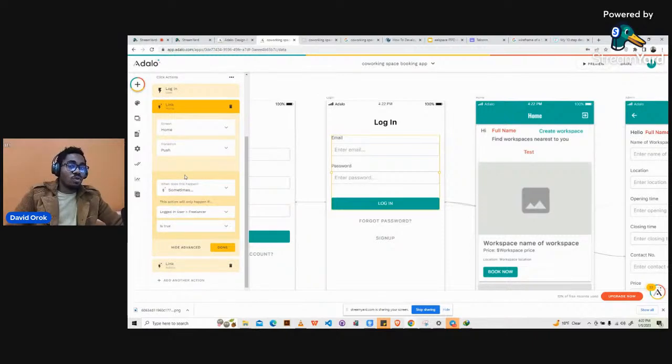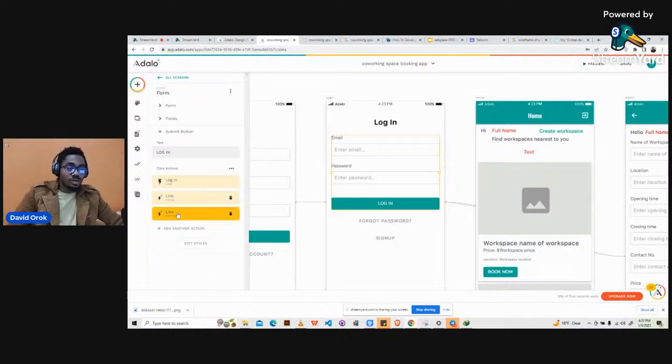And this doesn't happen always. This happens sometimes. Now we have two options here: there's always and there's sometimes. So if you're creating for just one category of users, you can use always, all the time. So anytime someone logs in, the person goes to just one specific home screen. But in this case, we just want them to go to different screens. So we have to go ahead and create this logic here, right? So sometimes, when the logged in user being the freelancer is true, then take the person to this page called the home screen. All right. And that's for that one.